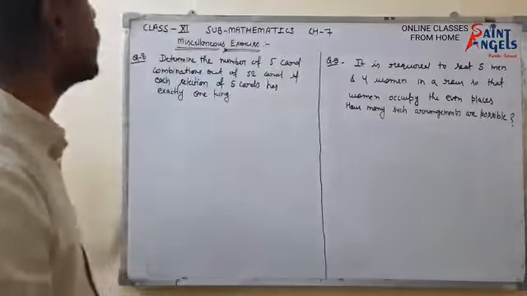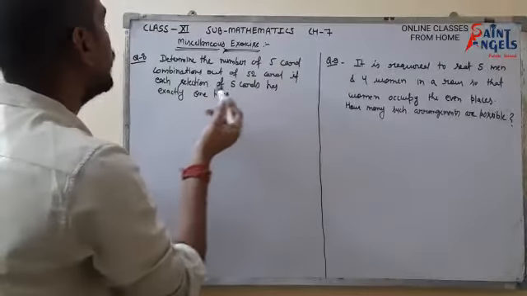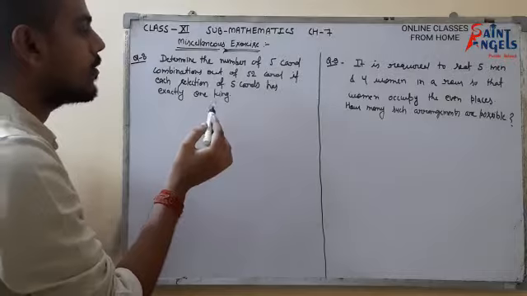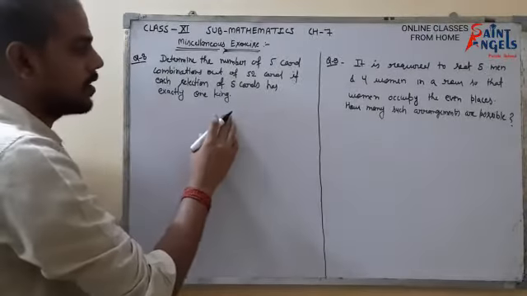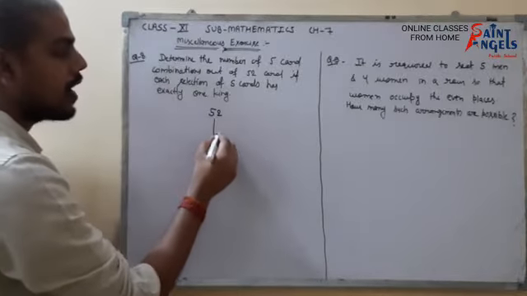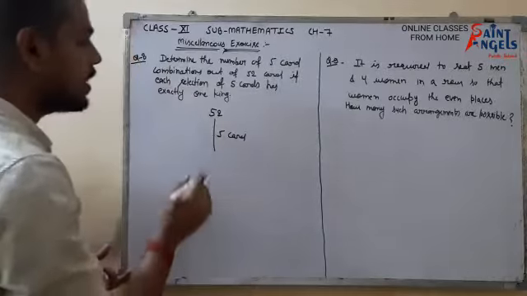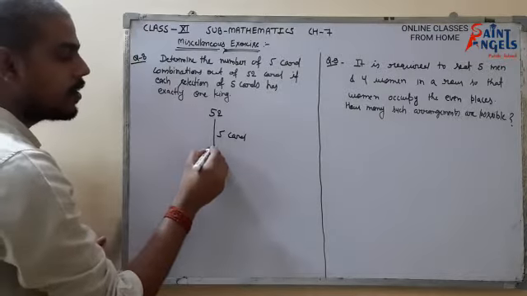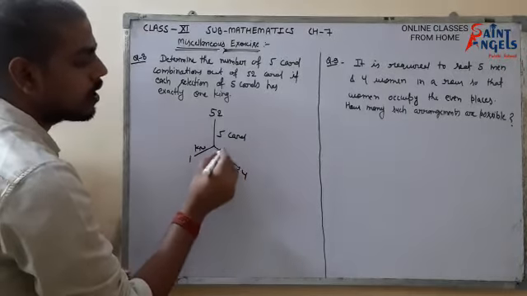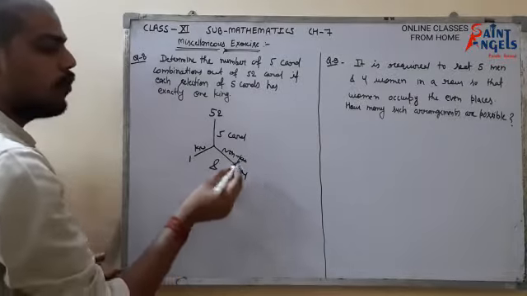Now let us look at question number 8 of Exercise 7 miscellaneous. Determine the number of 5 card combinations out of 52 cards if each selection of 5 cards has exactly one king. Out of 52 cards we have to draw any 5 cards, but there is one condition: out of these 5 cards, 1 should be a king and 4 should be non-king cards. So we have to choose 1 king and 4 non-king cards.